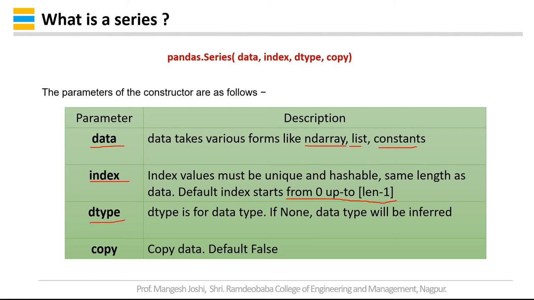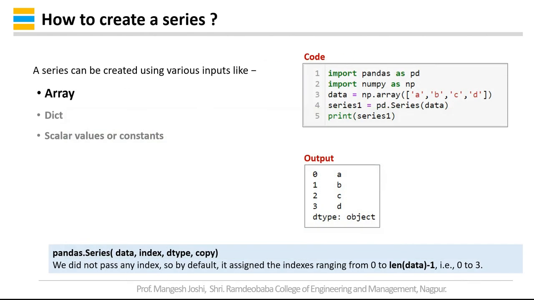Next parameter is dtype, that is data type. If you do not specify the data type, it will be inferred automatically. Means if you pass the integer type of data, the data type will be set as integer. If you pass the float type of data, then the data type of the series will be float. And then copy, that is by default false.